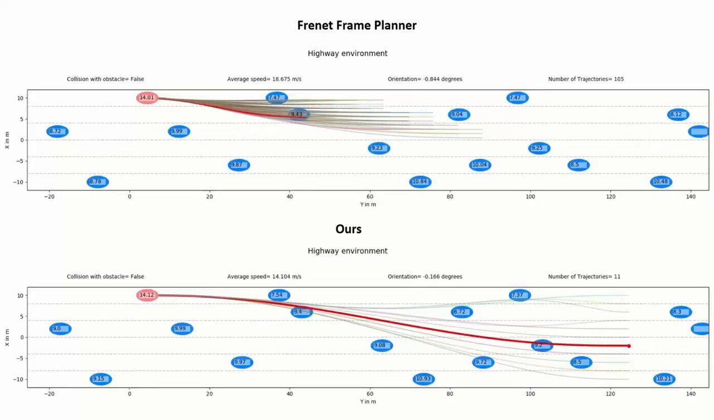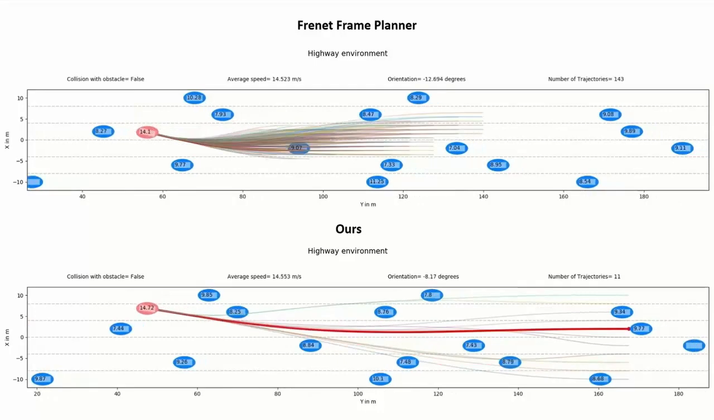We now present a comparison of our batch optimizer with the Frenet Frame Planner. The Frenet Frame Planner is a trajectory sampling approach. Importantly, the collision avoidance and kinematic constraints are ignored while generating the trajectory samples. As a result, the resulting trajectories need to constantly apply high accelerations in linear and angular space to avoid collisions.